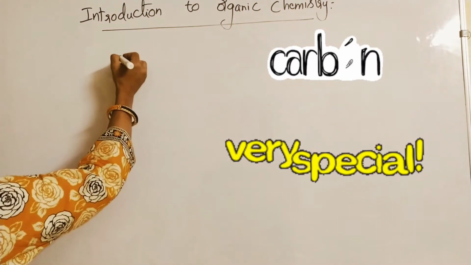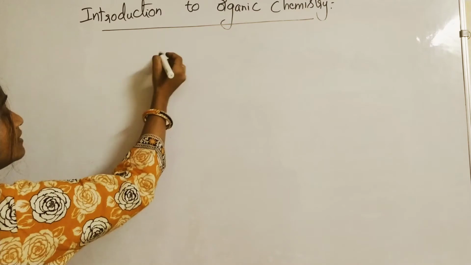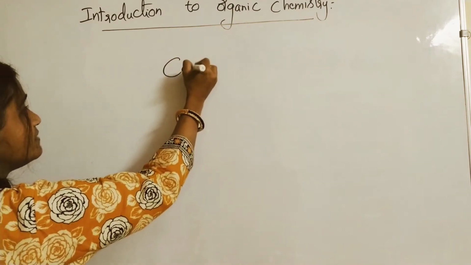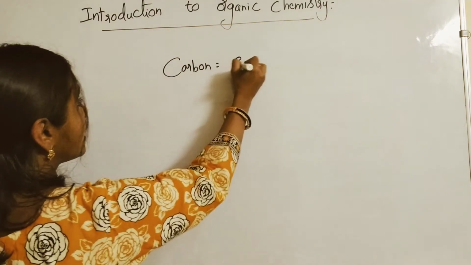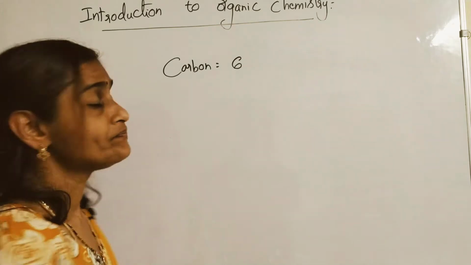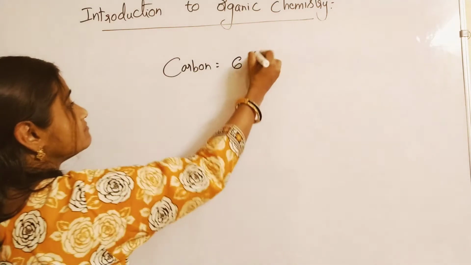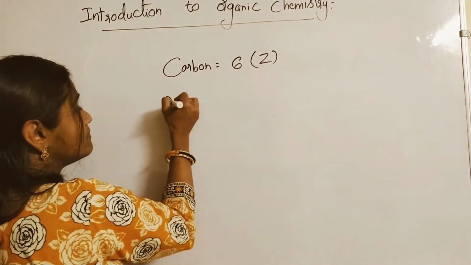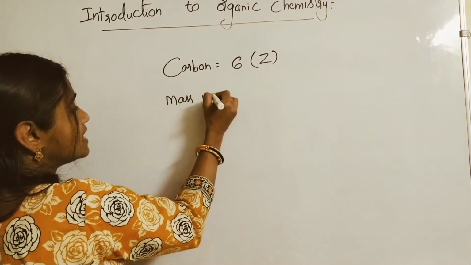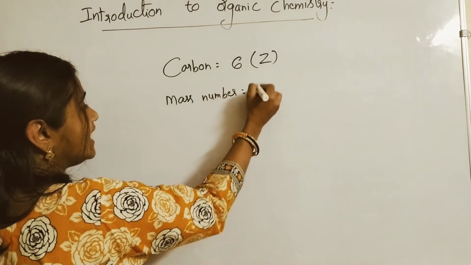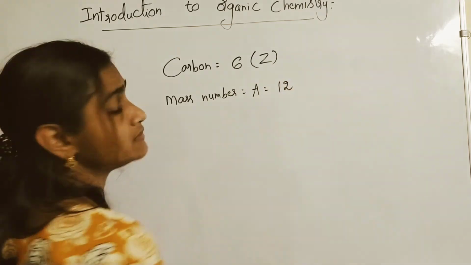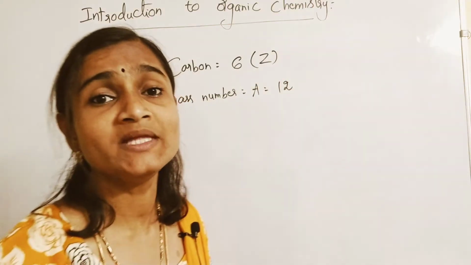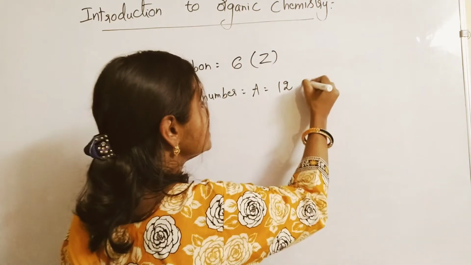The main base of organic chemistry is carbon. You all know carbon's atomic number Z is 6. Mass number A is 12 AMU, atomic mass units.